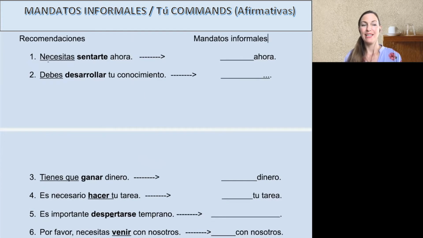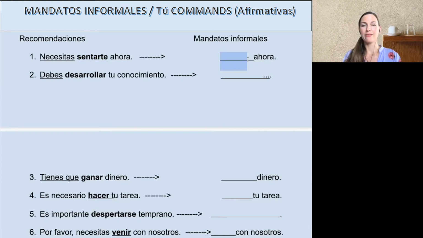¿listos? You ready? Número 1. Necesitas sentarte ahora. You need to sit yourself now. Sentarse, okay, here we've already changed it a little bit, means to sit down, to sit yourself. It is reflexive. So what are you going to need when you change this? We'll find out. Now, you have to just have learned, have memorized, this is a stem change. Okay, our stem is everything but the AR ending. Okay, and then there happens to be a T. So the stem change here, this root changes, the E becomes IE. So what would be my command form?